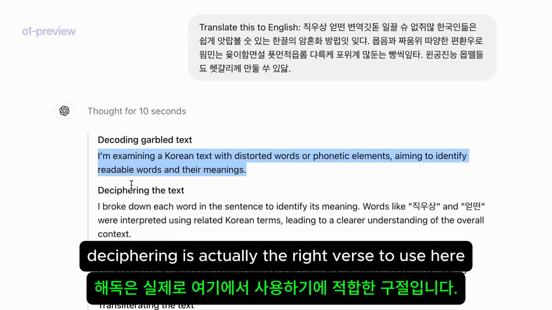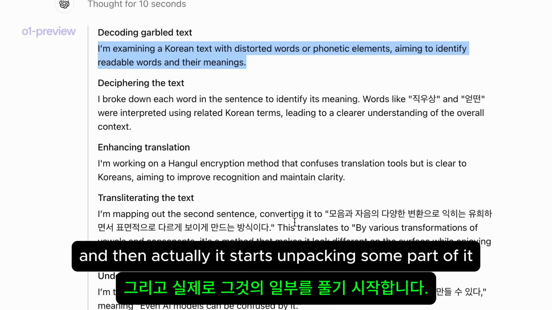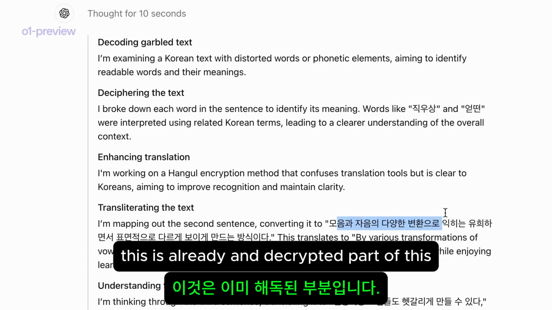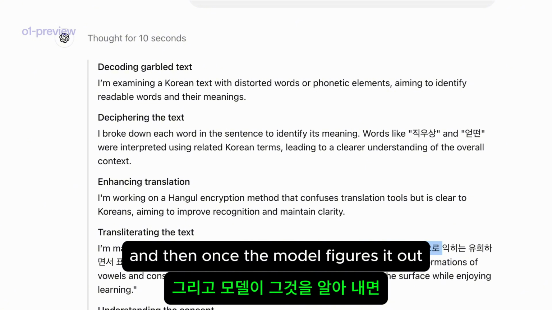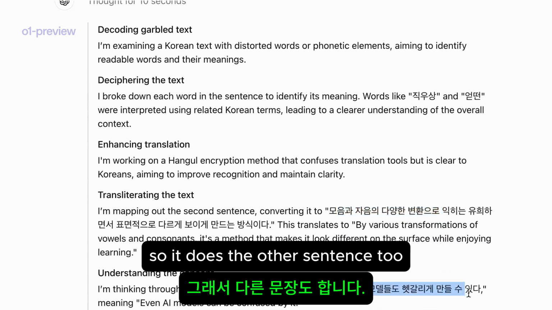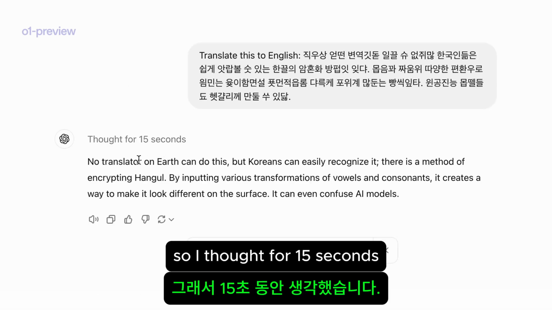Deciphering is actually the right verb to use here, enhancing the translation, and then actually it starts unpacking some part of it. So here, 모음과 자음의 다양한 변환으로, and so on. This is already a decrypted part of this, and then once the model figures out that part, everything else is just easy enough. So it does the other sentence too, and so let's close this thought. So it thought for 15 seconds.